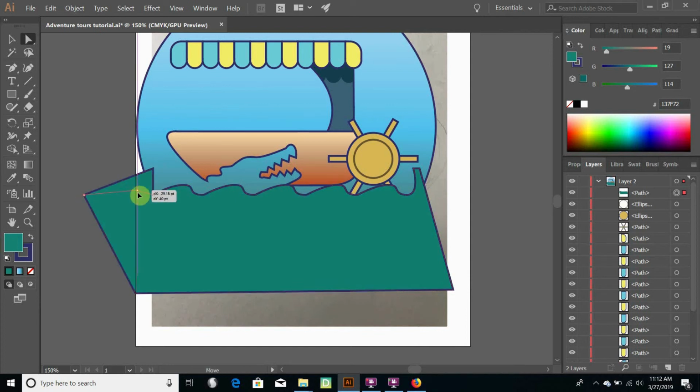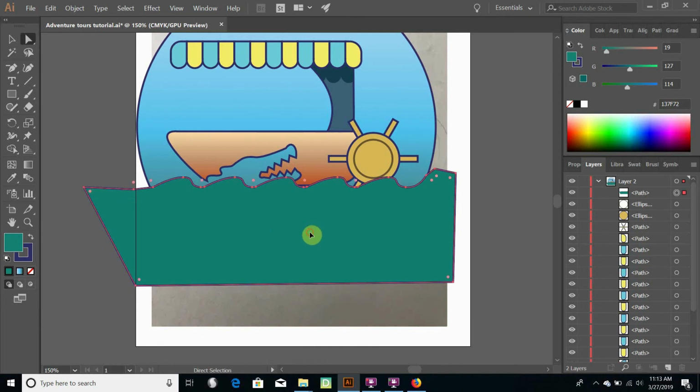This one I wanted to just kind of smoothly go out of the circle. Over here we got kind of a mess going on. I just had it curve nicely out of our picture here. Alright, and then we have the water basically where we need it. We need to take it up a bit more so that the boat's actually in the water.